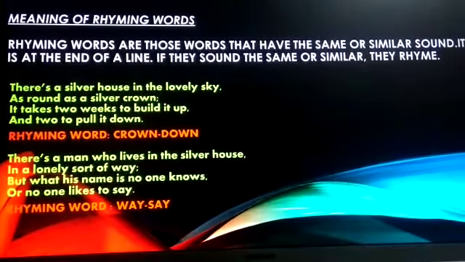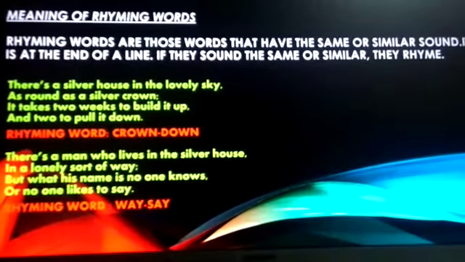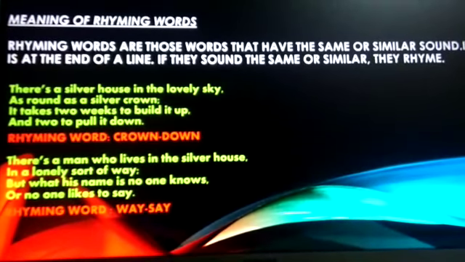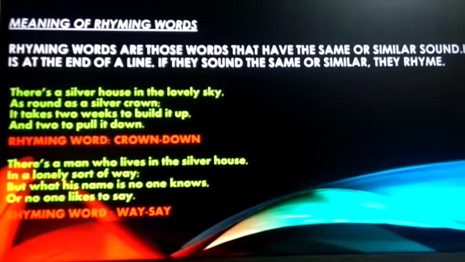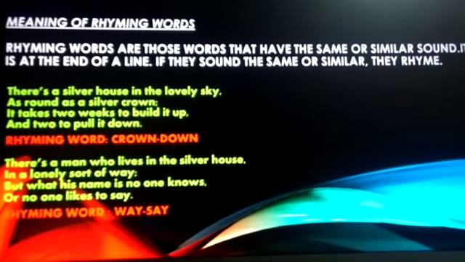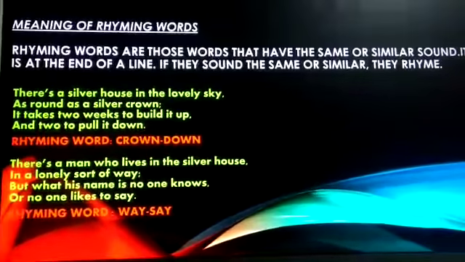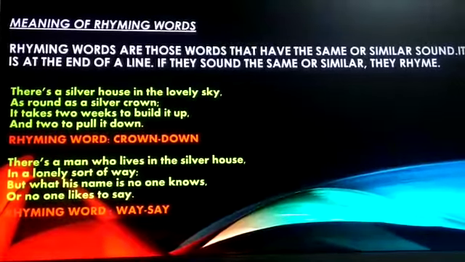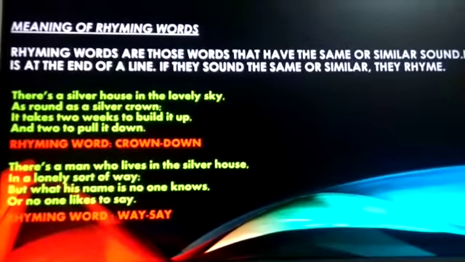So in this first stanza, we can see that the words crown and down, they are sounding similar. They have the same sound. Whereas the words sky and up, they don't sound same. So the rhyming words in the first stanza are crown and down. Now let us see the second stanza.